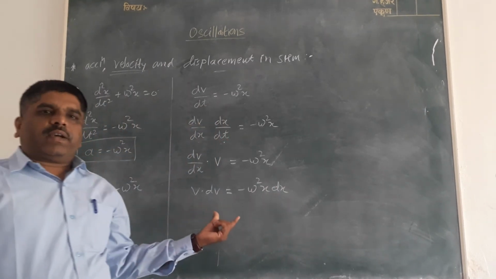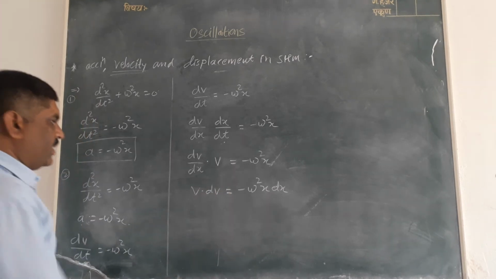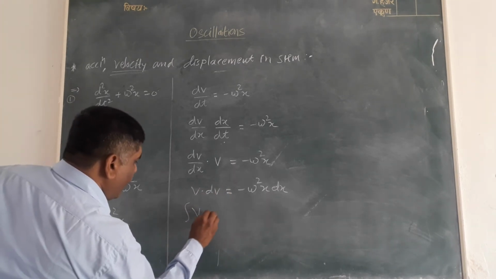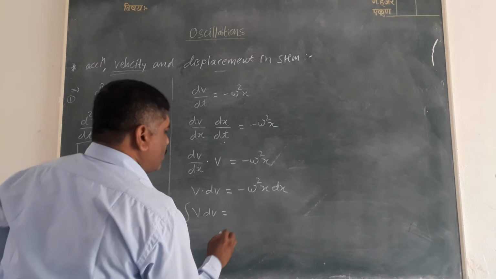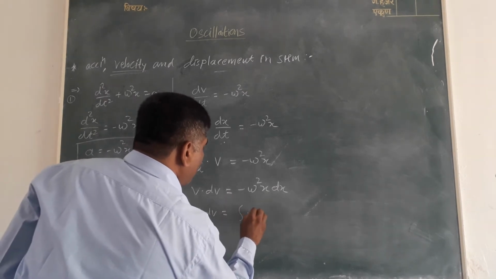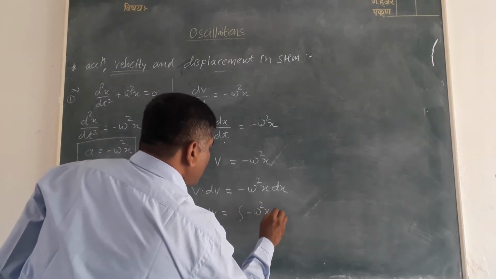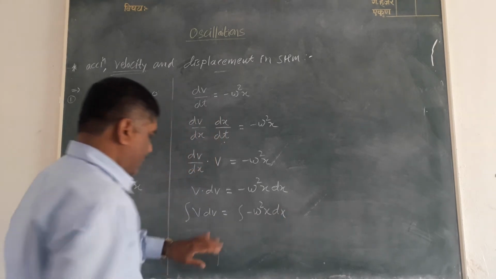Now take the integration of both sides. Integration of v dv is equal to integration of -ω²x dx.